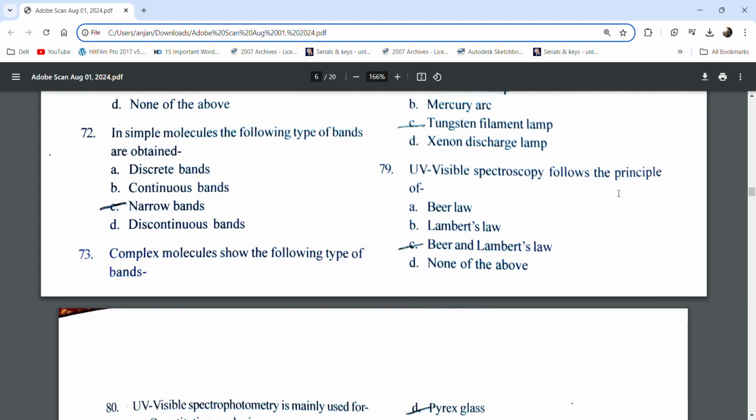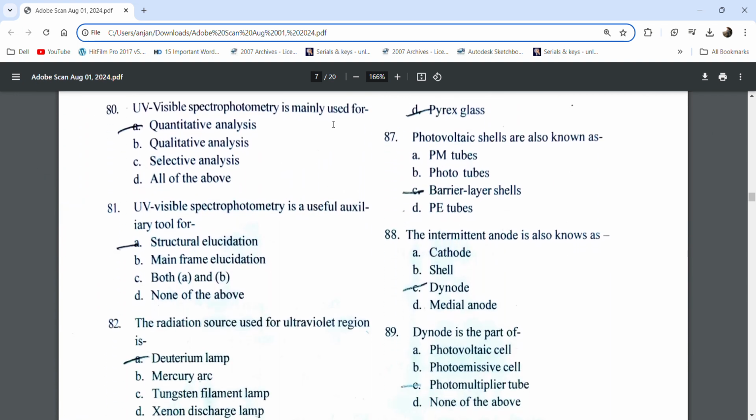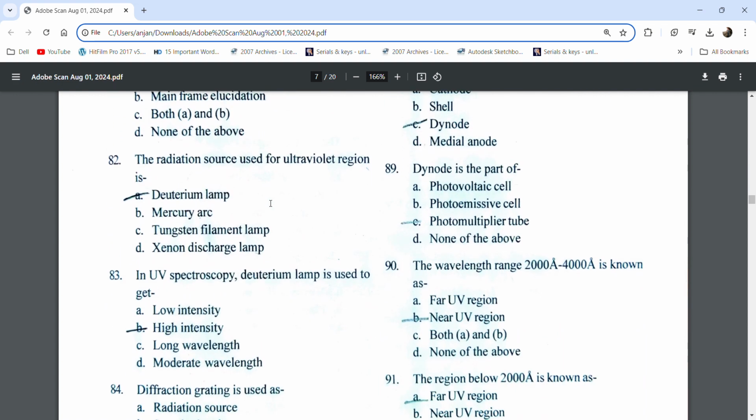UV visible spectroscopy follows the principle of Beer-Lambert's law. UV visible spectrophotometry is mainly used for quantitative analysis. It is also a useful auxiliary tool for structural elucidation. The radiation source used for the ultraviolet region is the deuterium lamp.